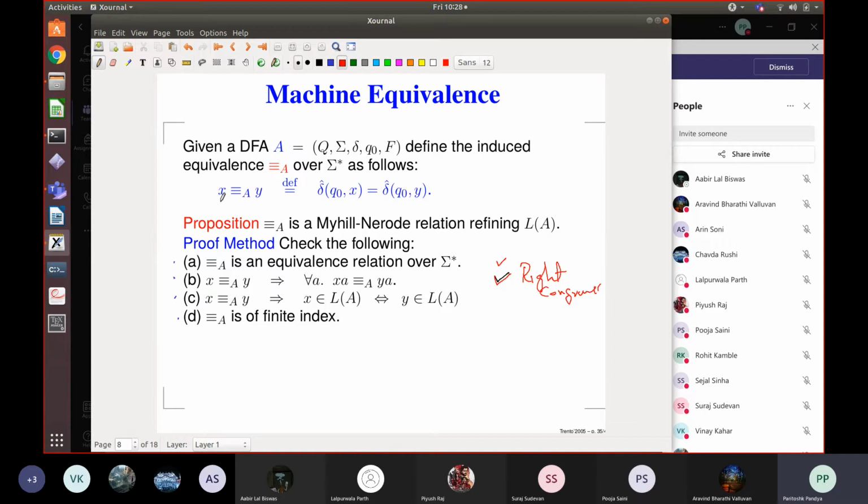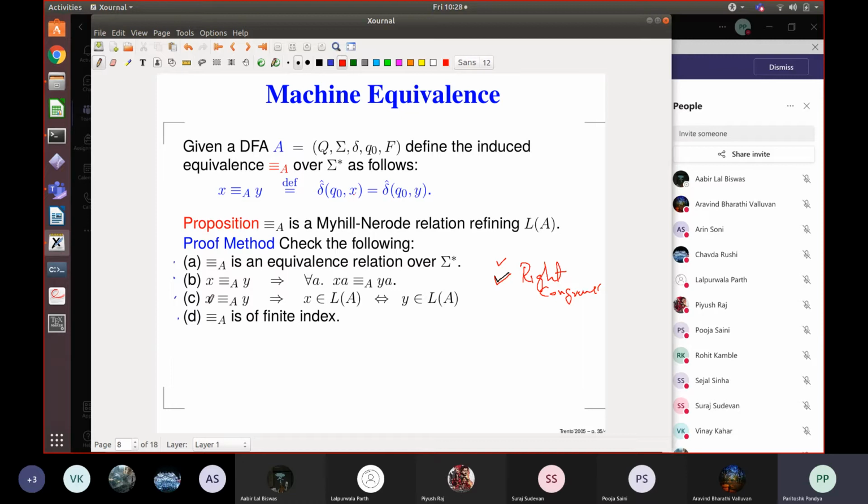Because two strings are equivalent if and only if on that string you go to the same state. Now that state may be final, in which case both X and Y are in the language, or that state, delta hat of Q0 X, may be non-final, which is the same as delta hat of Q0 Y, which is non-final. So both X and Y are not in the language. So two equivalent strings, either both are accepted or both are rejected.